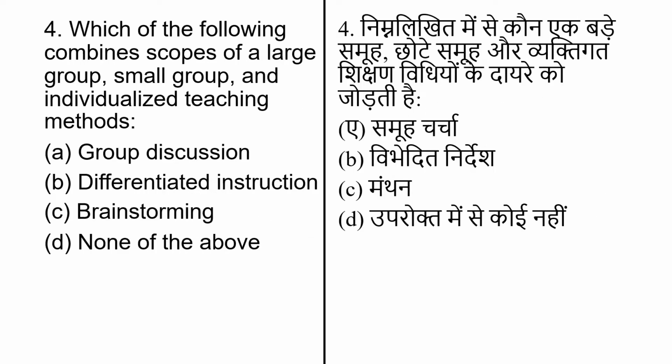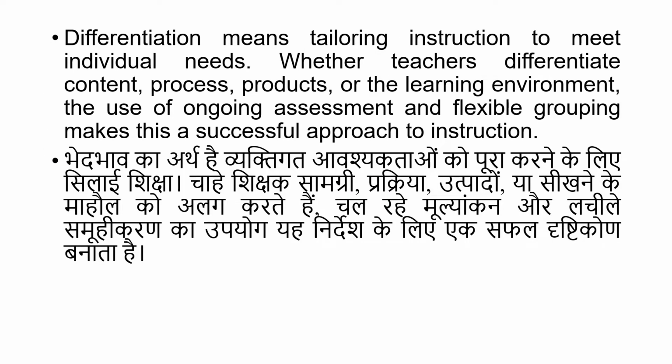Which of the following combines scope of large group, small group or individualized teaching method? And options are group discussion, differentiated instruction, brainstorming and none of the above. The correct answer of this question is option number B, differentiated instruction. Differentiation means tailoring instruction to meet individual needs. Whether teachers differentiate content, process, product or the learning environment, the use of ongoing assessment and flexible grouping makes this successful approach to instruction.